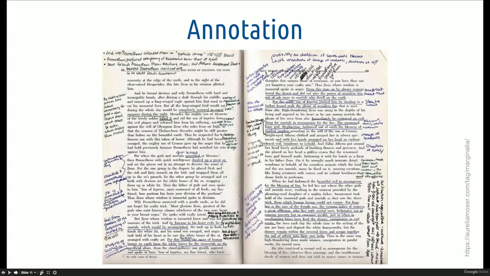How many of you have heard a student say, I don't want to write in my book, I need to sell it back? A high school colleague of mine several years ago in AP English gave some huge points to his students. If you show me your books and they're just marked up, I'll give you 100 points or something like that, just like bribing them.